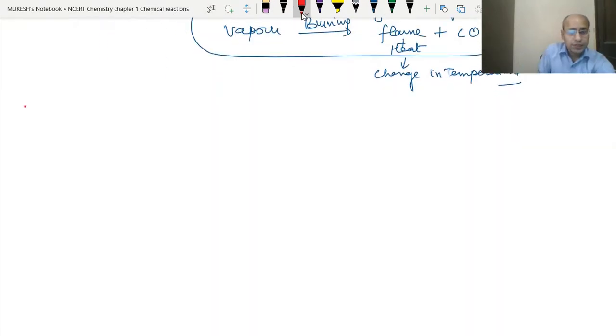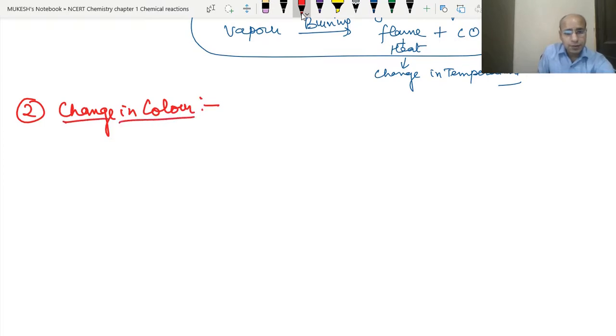Now what is the second one? Second is the change in color. Okay, so sometimes we may see the change, whatever the reactant color of the reactant was there, but when the products are formed the color is changed. So we have several examples for it. One or two examples we will cover here, then whenever we study the different topics, we will see the change in color also as a characteristic.